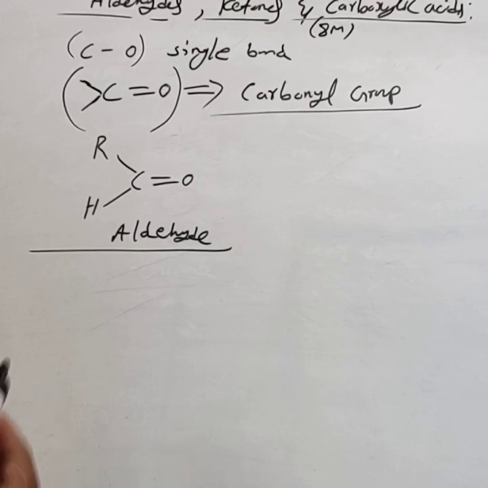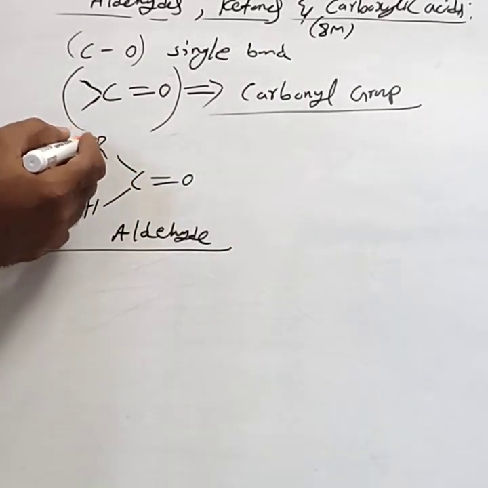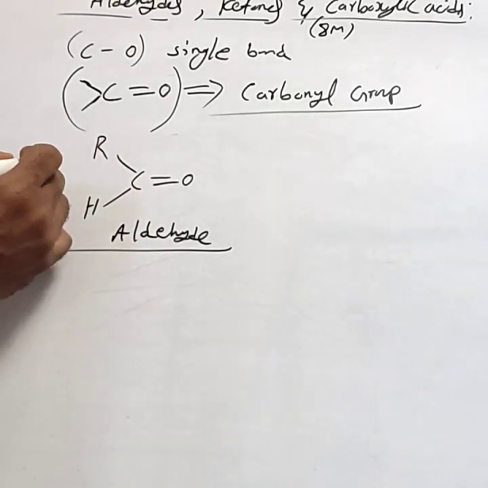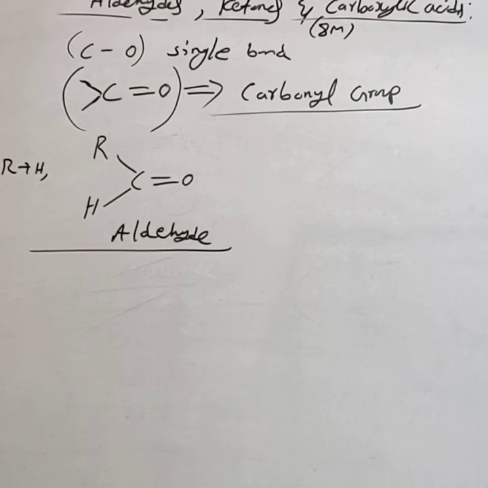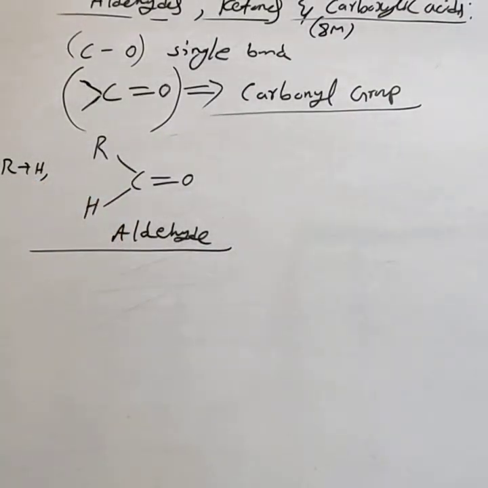Aldehydes means the carbonyl group bonded to one R group, where R may be hydrogen, alkyl or in some cases aryl, and the other valency is satisfied by hydrogen. This is the general structure of the aldehyde.